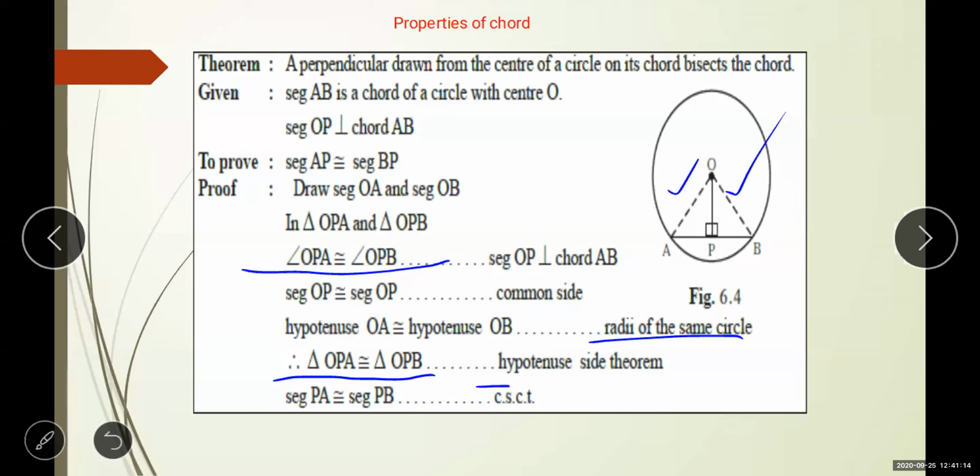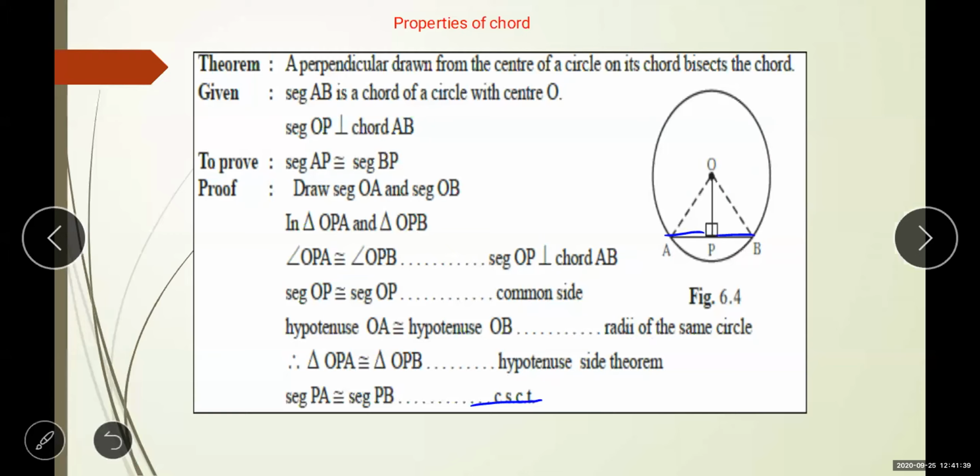Why? Hypotenuse side theorem, or hypotenuse side test. As we know, if two triangles are congruent, the remaining sides and angles are also congruent. By CSCT, we show that AP is congruent to BP.